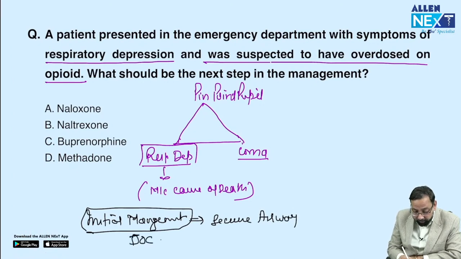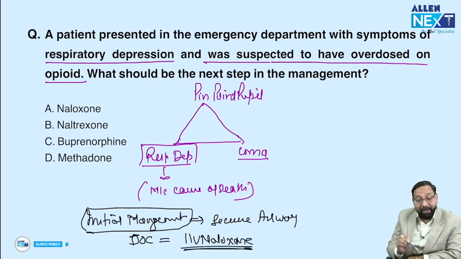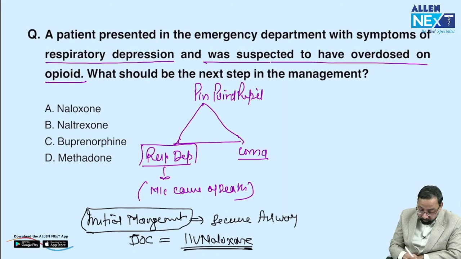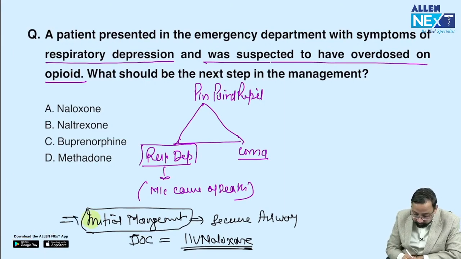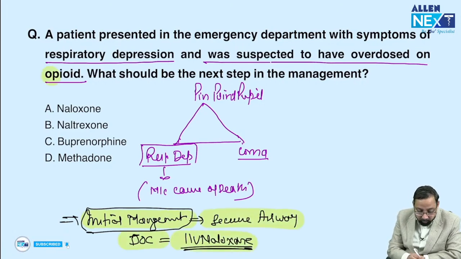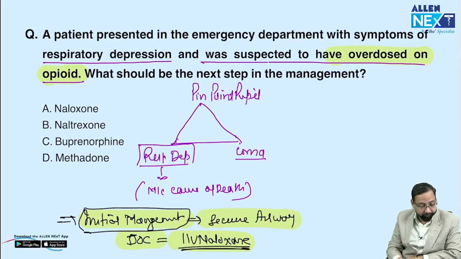What is the drug of choice? Then IV naloxone. This is a short acting opioid antagonist. Okay, so remember this point. If they ask initial, secure airway, drug of choice, IV naloxone, opioid overdose.